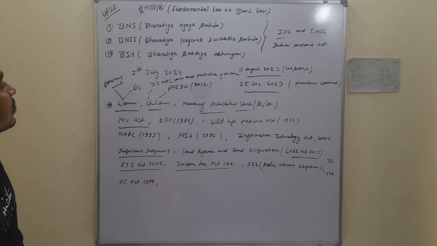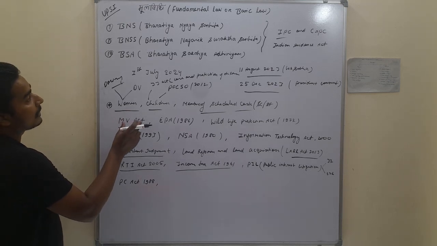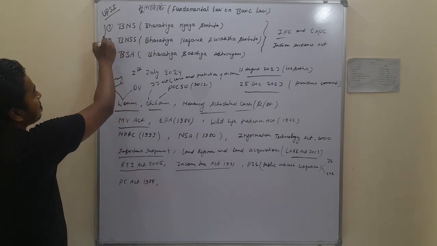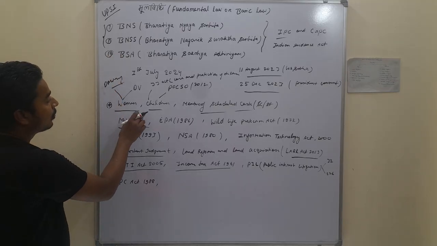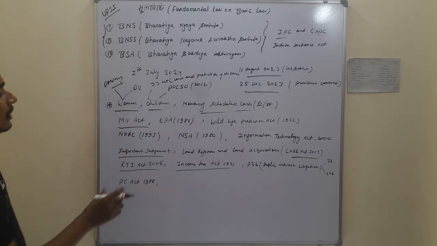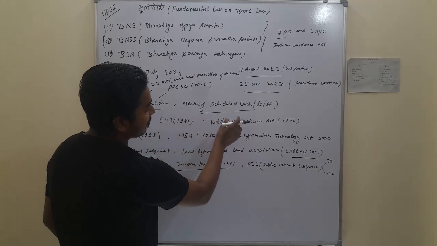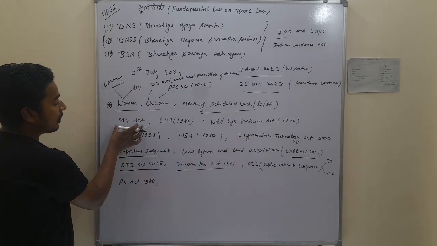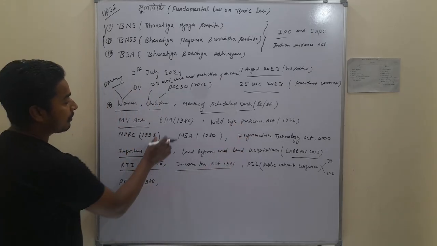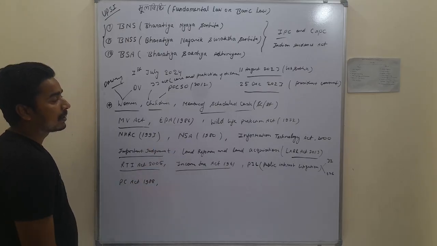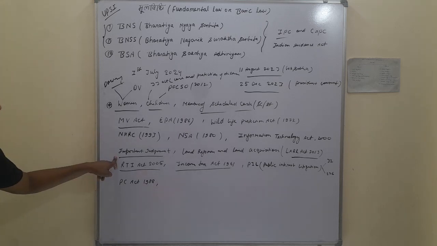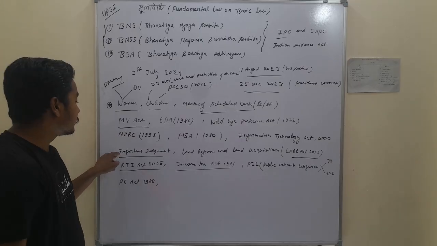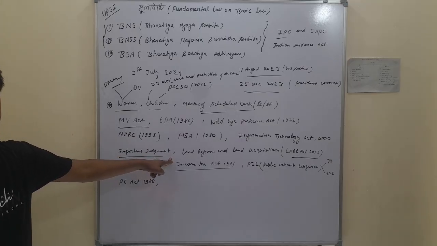Further we can also discuss in detail the three basic laws, BNS, BNSS and BSA, and further these points: Women Related Acts, Children Related Acts, and Acts related to members of Scheduled Caste. We can also learn about the Motor Vehicle Act and the Environment Protection Act, and in detail the Wildlife Protection Act. And here are important judgments related to the Supreme Court, High Court and others. These are Mahatvapurn Nirnay of the Supreme Court and the High Court.